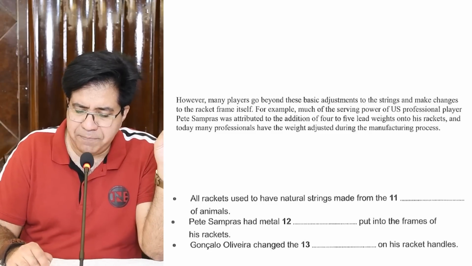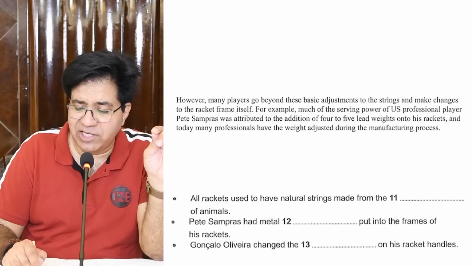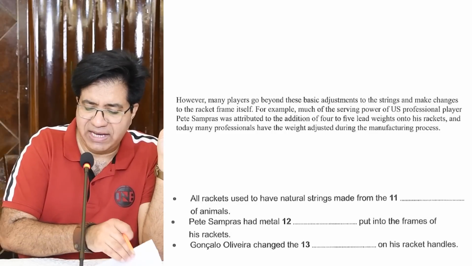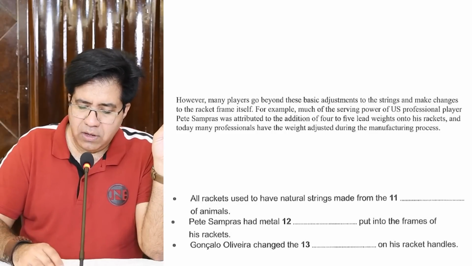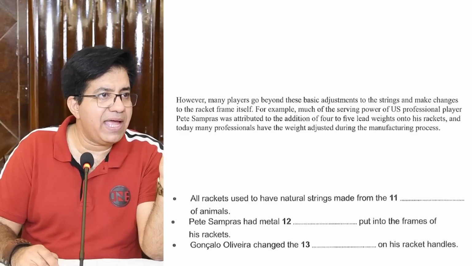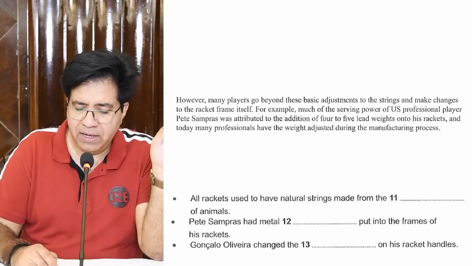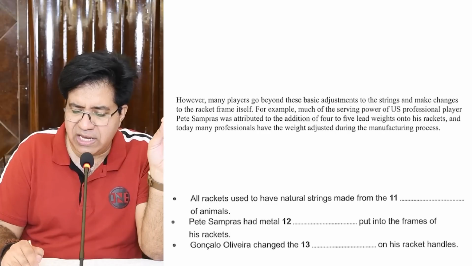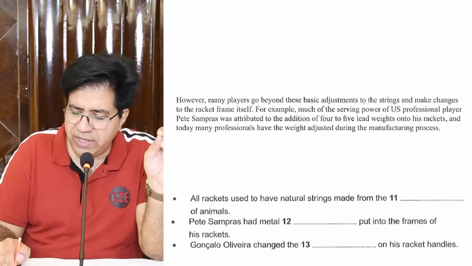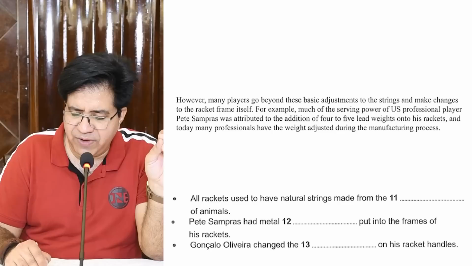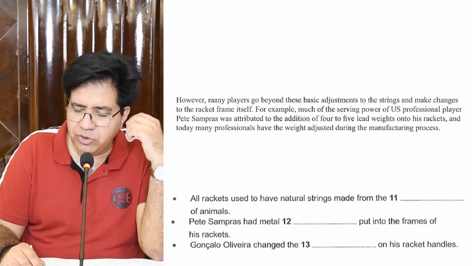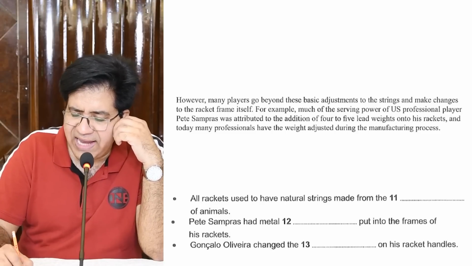So, Pete Sampras had metal dash put into the frames of his racket. Metal what? We will see something made of metal. So please come back. I'm reading third last paragraph, second last line. Everybody, second page, third last paragraph, second last line. Pete Sampras was attributed to the addition of 4 or 5 lead weights onto his rackets, and today many professionals have the weight adjusted during the manufacturing process. So, to the addition of 4 or 5 lead weights.